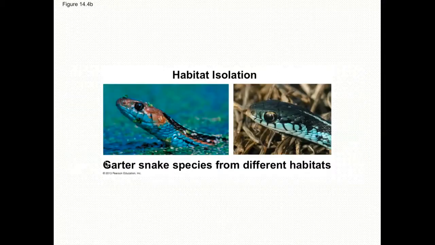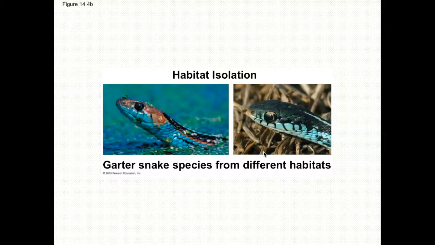The next one is habitat isolation. There may be two snakes here that have the potential to interbreed, but they don't because they have different habitats. The garter snake has an aquatic form and a terrestrial land form, and they never come across each other in nature to mate. So that's habitat isolation.